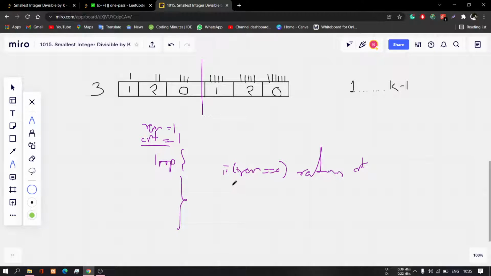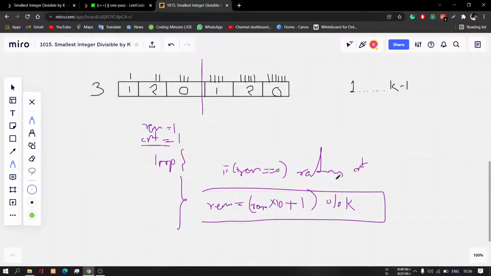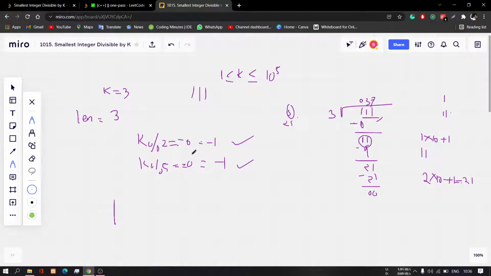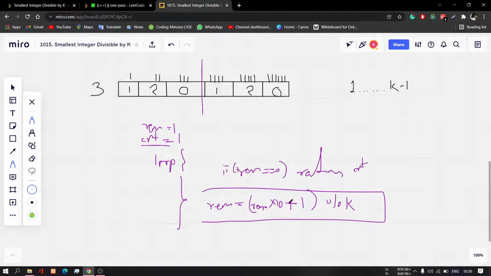So we keep on doing this until we find a remainder of 0. You will definitely get a remainder of 0 if you handle these two cases separately before performing the looping. The time complexity of this code is O(log k); it will not go beyond this. And the space complexity is O(1).